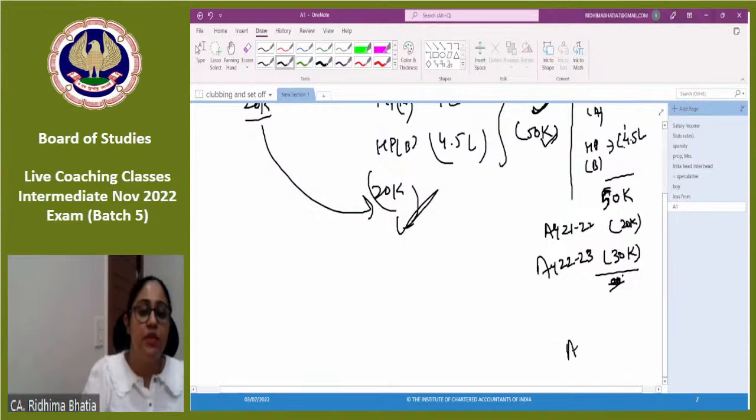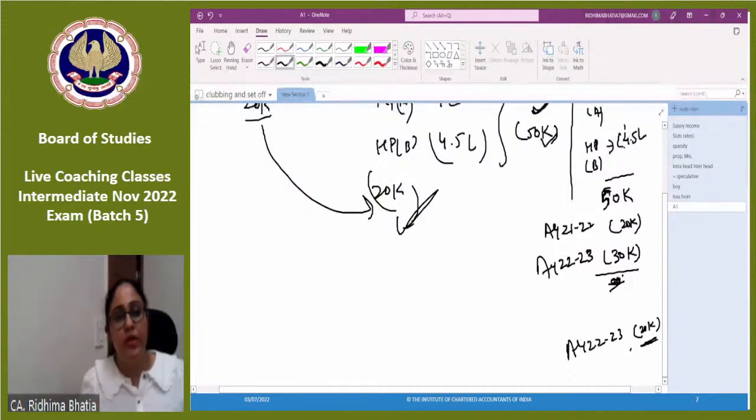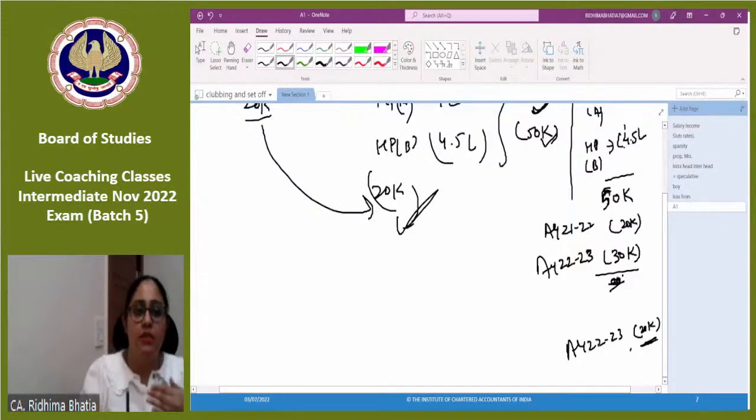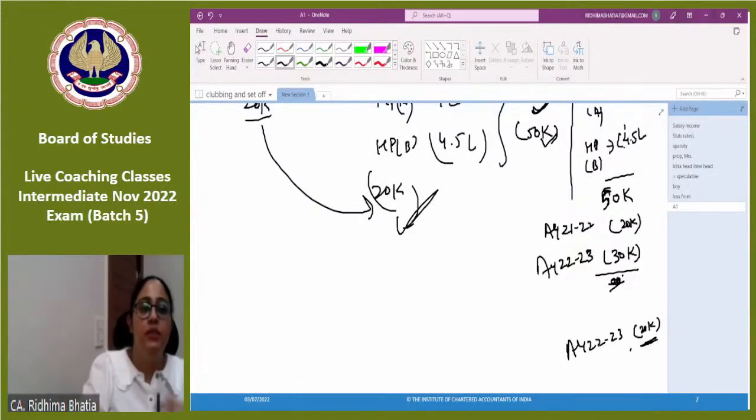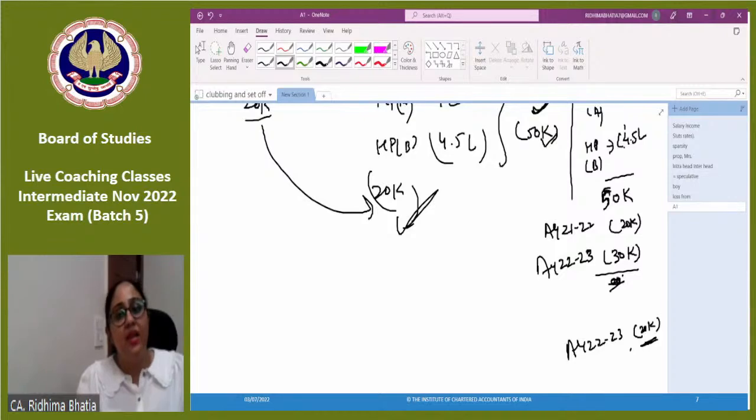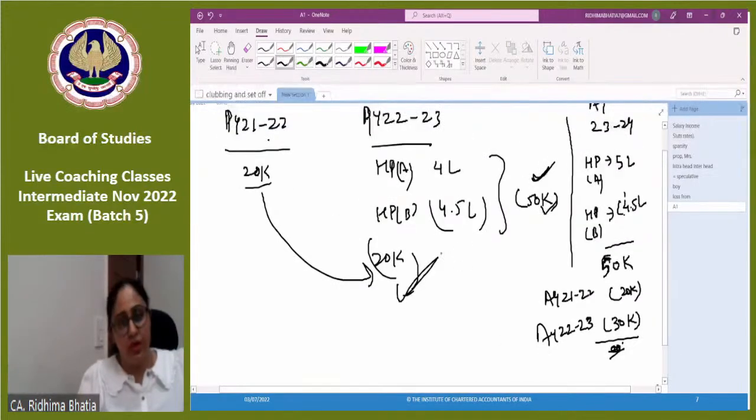कौन सा? Assessment year 22-23 का loss, which is 20,000, which is still to be adjusted. So थोड़ा simple है. जितना income आता है, adjust करते जाओ, आगे बढ़ते जाओ. पहले कौन सा adjust करोगे? जो सबसे पुराना है. Why? Because 8 years का time period इसका start हो गया. So first you will adjust that.